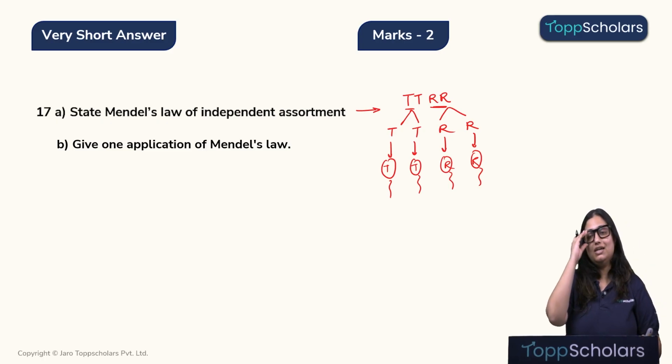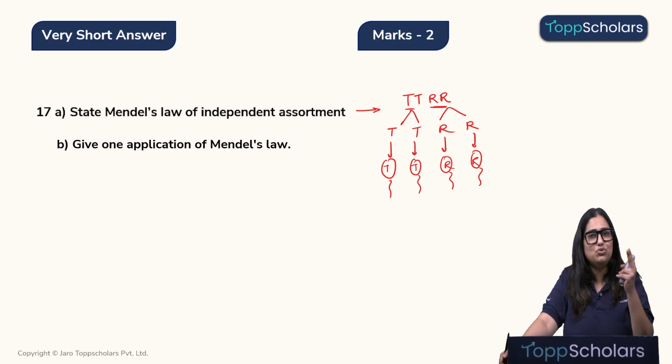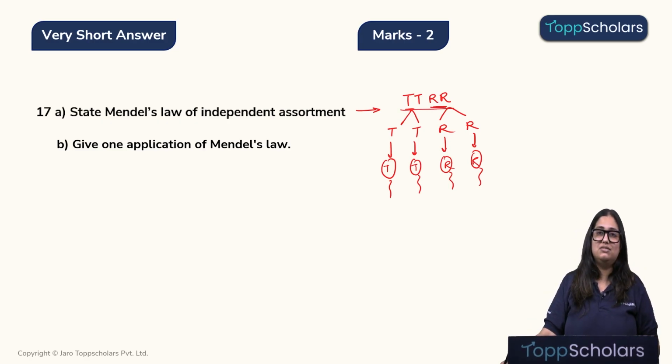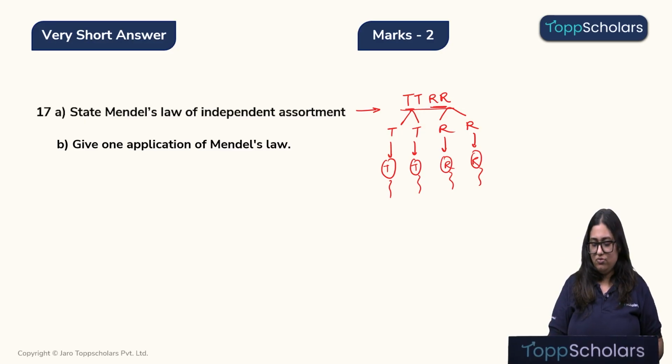We know that during meiosis, the alleles separate from each other and only one of the two alleles enters inside the gamete. When we are studying more than one trait, that is in this case the tallness of a plant and roundness of a seed, one of the two alleles will be entering inside the gamete, but before that it needs to separate.